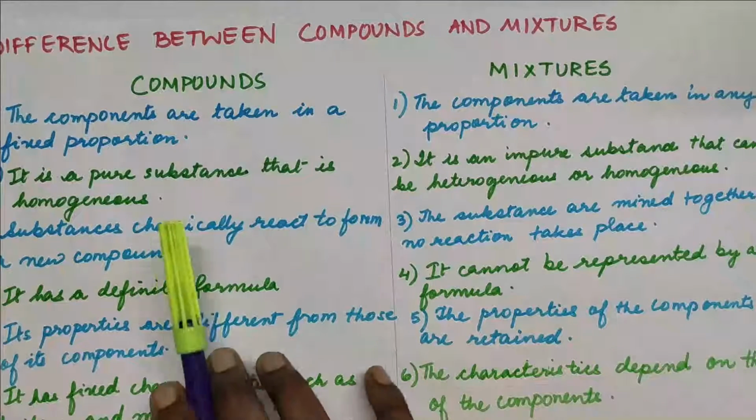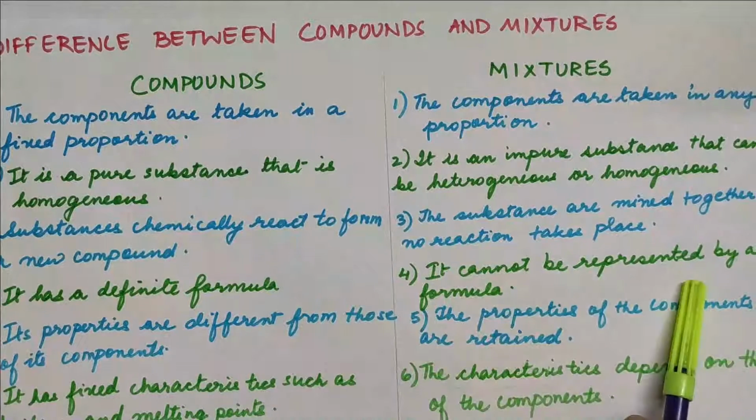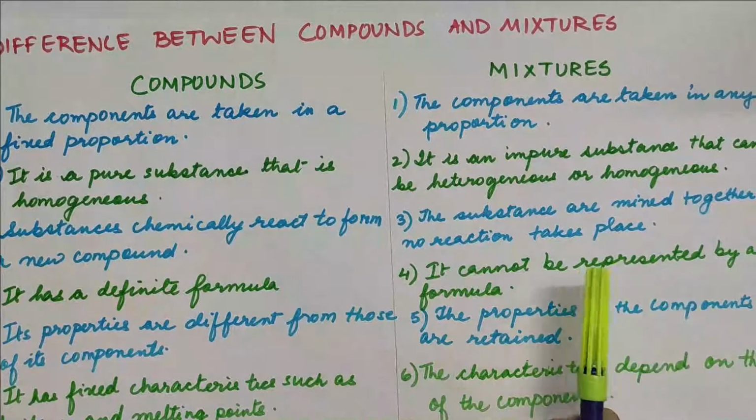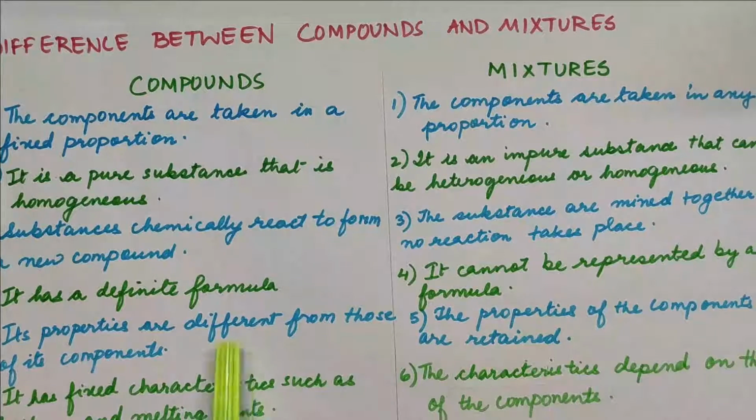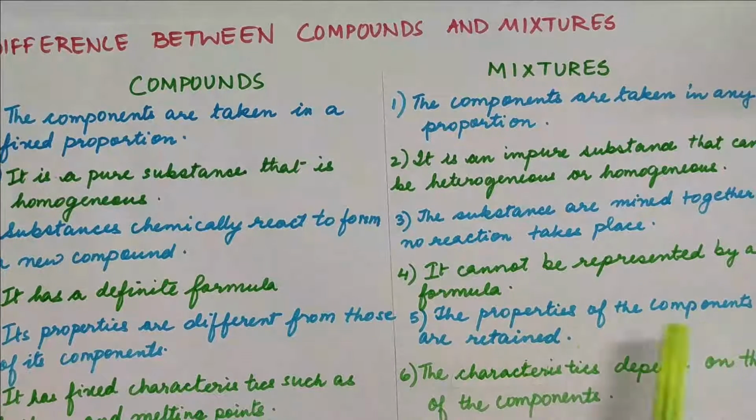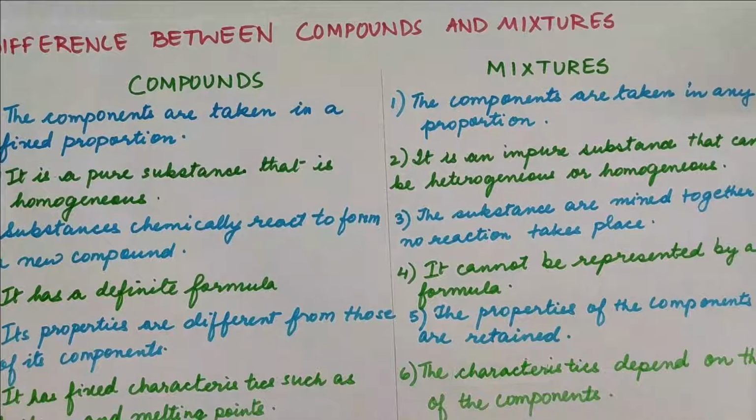There is a definite formula for the compound, but there is no definite formula for the mixture. And the properties of the compounds are different from the properties of the constituents of the compound. Like I just gave you the example of hydrogen and oxygen gas forming water, that is a liquid. So the properties are completely different in a compound, but the properties of the components of a mixture are retained.